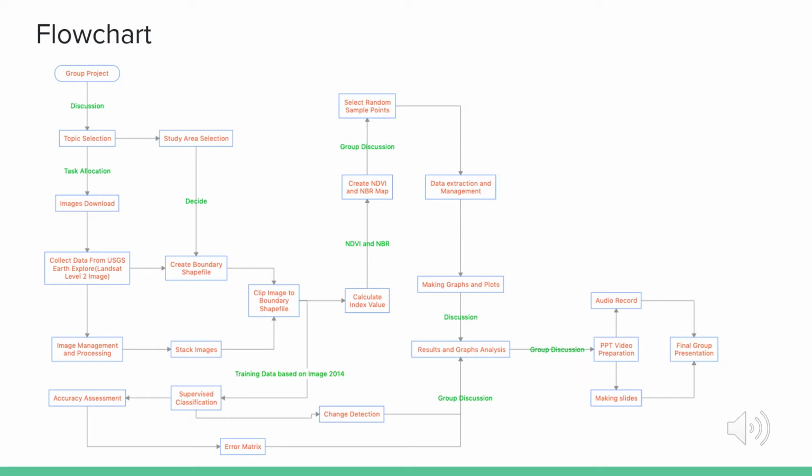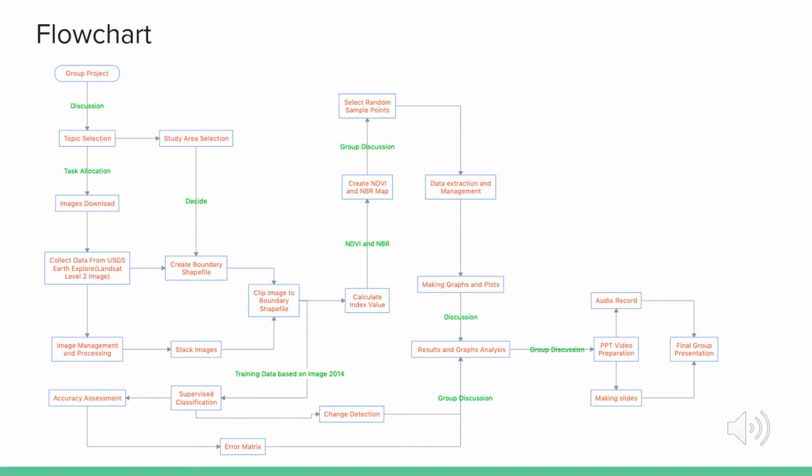This is our group project flowchart, which shows our progress. After choosing a topic with a selected study area from our group discussion, we create a boundary as well as collect data from USGS Earth Explorer website. Second, we stack all images we downloaded and clip the images to the boundary shapefile.